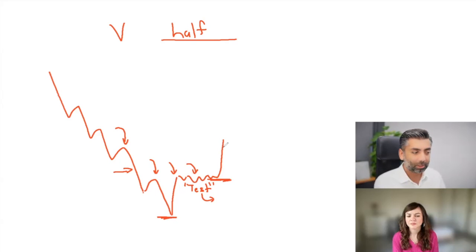Does that make sense? So I'm explaining this in a rough logic way, but the whole purpose of a V formation and a hold or a test is that the hold or test represents that the discounts have stopped. The deals have stopped coming in. Now, if the deals have stopped coming in and you still want it, you're going to have to pay more than what you were paying before, because it's more expensive at this price than it was at this price. So the test phase is to see, will they pay more? And that's the determination of the V formation, hold, and the test. Hold is the single most important thing that you can see in your trading.